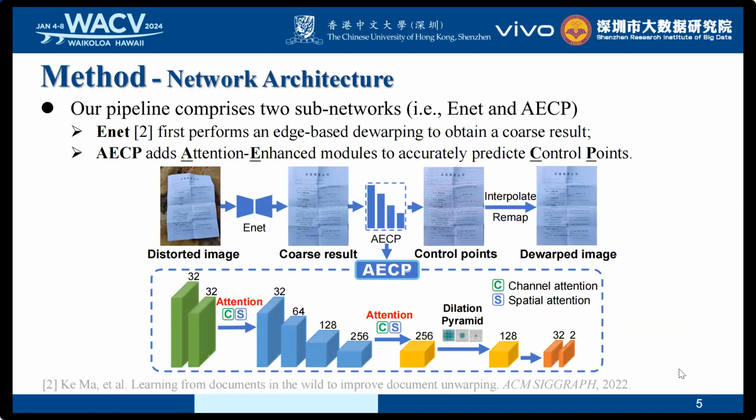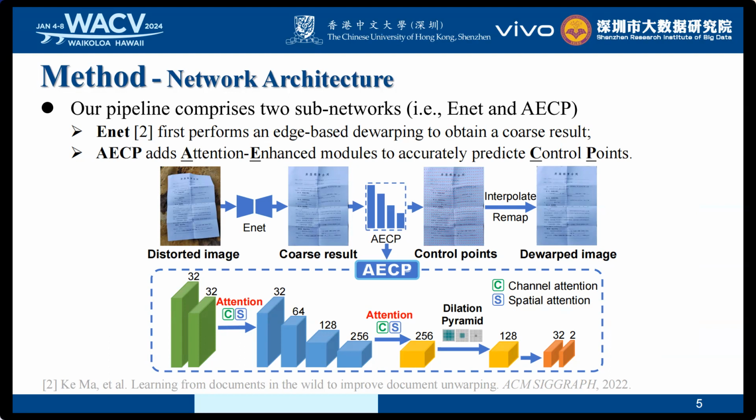To address these issues, we propose a robust control point-based model. Specifically, our pipeline comprises two subnetworks, Enet and AECP. Enet is a fully convolutional encoder-decoder proposed by a SIGGRAPH paper to produce a coarse result with a global shape through edge-based dewarping. On the other hand, AECP is an individual network that enhances this coarse result by predicting accurate control points for local deformations using attention-enhanced modules.